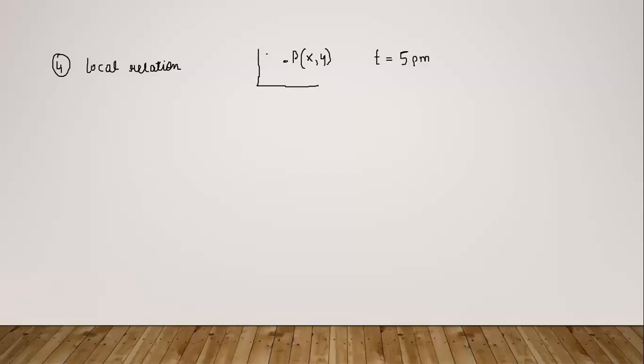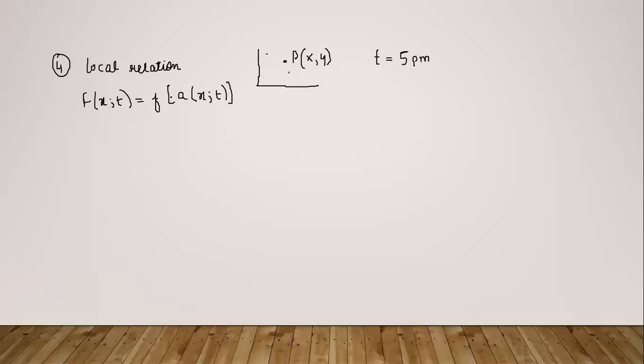So force and acceleration are local with respect to time and with respect to space. They do not depend upon any other time, like what happened earlier at 4:30, how much acceleration there was. It will not depend upon that, and it will not depend upon the neighboring point. So this is what the local relation means. If we want to write it mathematically, F is a function of x and t, and this is related to some function of acceleration at that particular x and t.